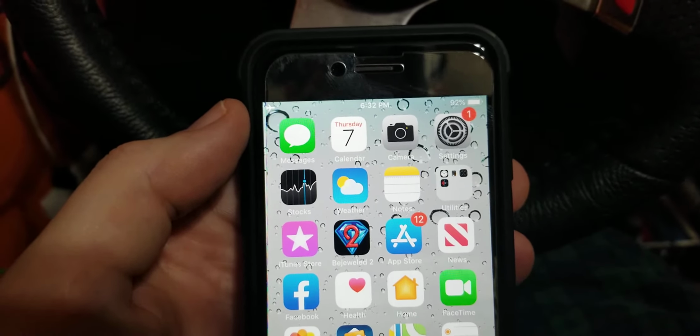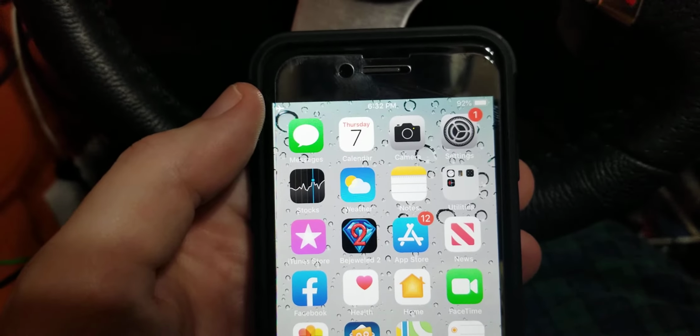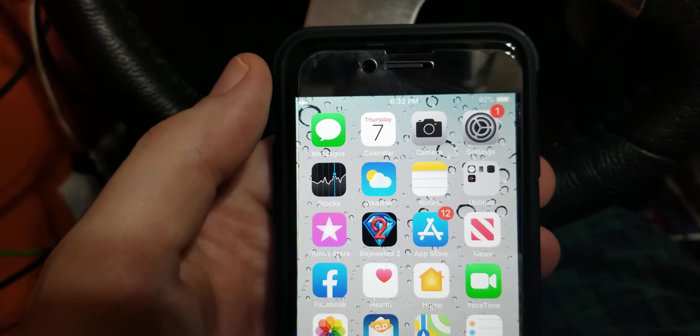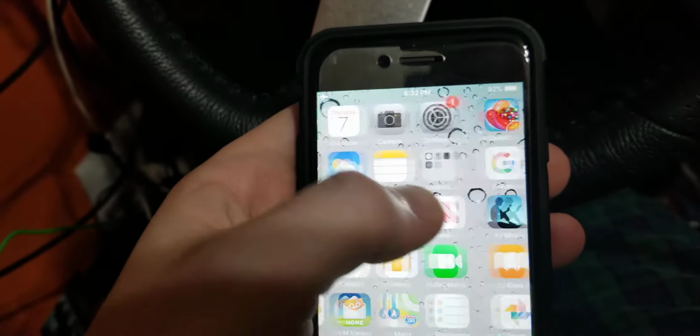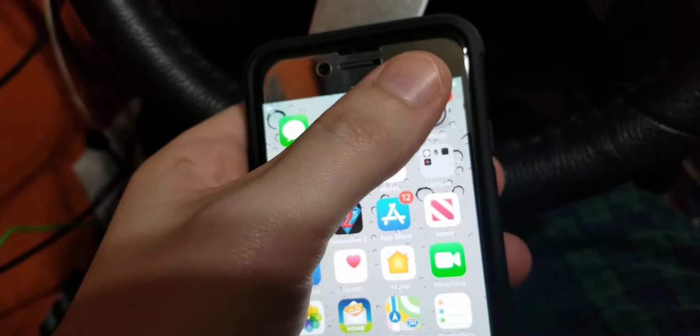Nate right here. Today I'm going to show you how to change your ringtone on your iPhone 6 and up. Now, I'm not sure if it's the same on iOS 11, but here we go.